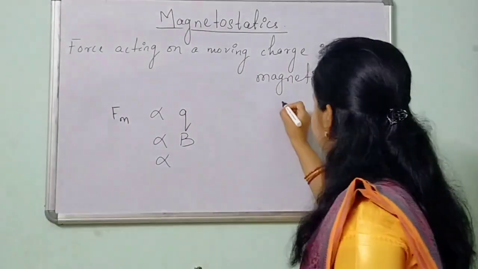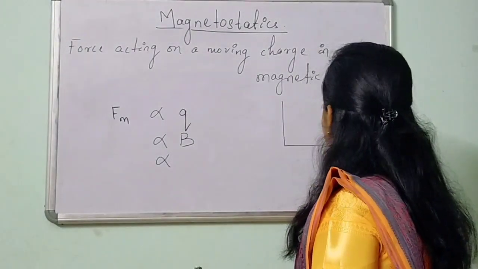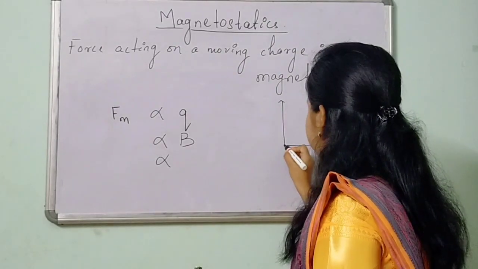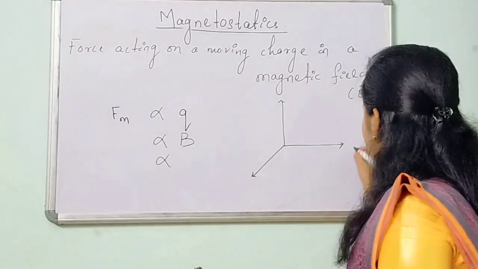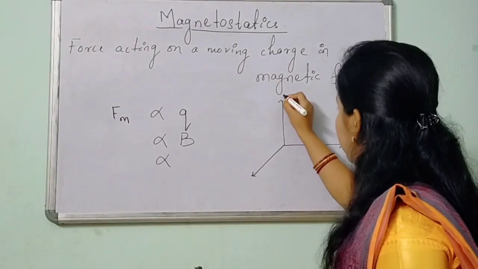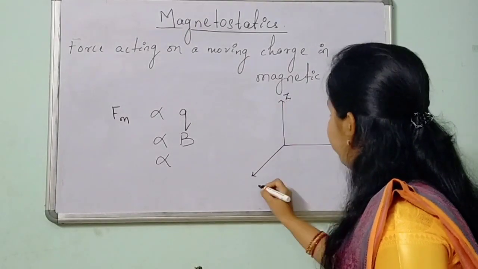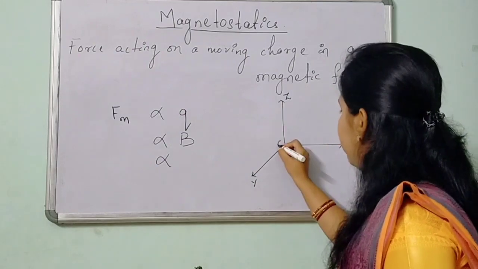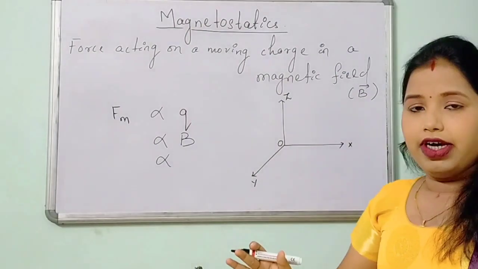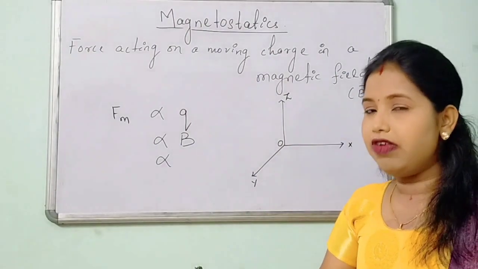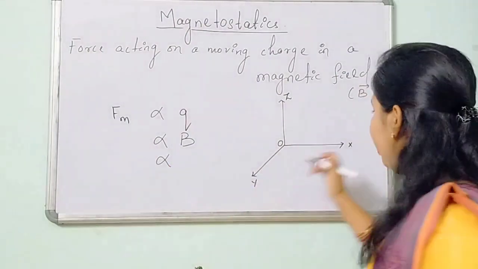Let us consider a three-dimensional rectangular coordinate system. Let it be x-axis, this one is z-axis and this one is y-axis. This is the origin O. Let us consider the magnetic field is along the direction of the x-axis.